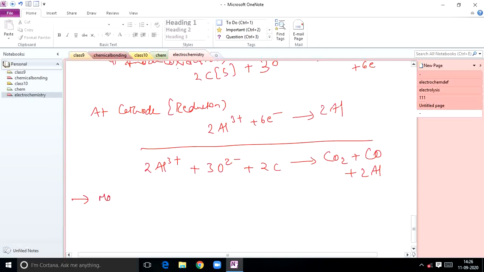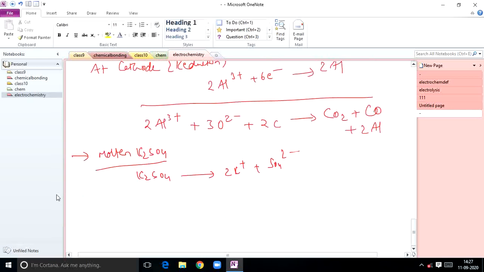electrolysis of molten K2SO4. Generally you know K2SO4 splits into 2K+ plus sulfate ion SO4 2-, right? Now at the anode what happens? You already know oxidation takes place at the anode.